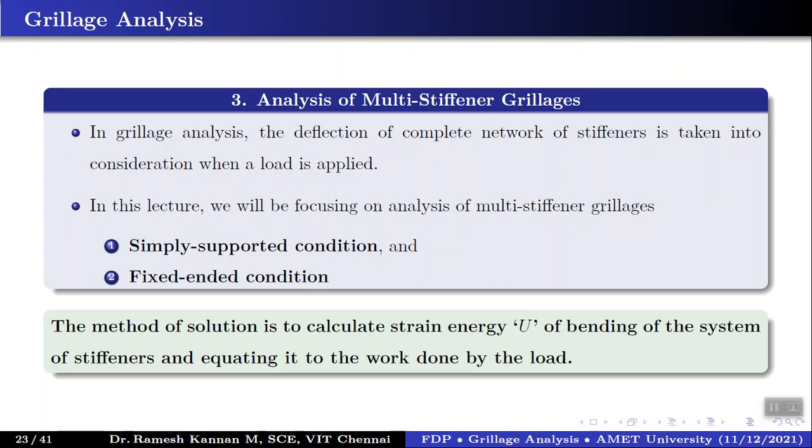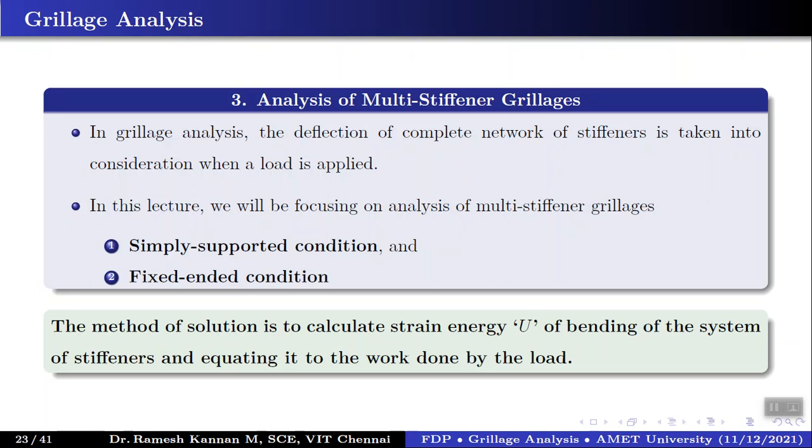Right. So first is the simply supported condition for the multi-stiffener grillages. The method of solution is to calculate the strain energy. We'll be calculating the strain energy due to bending of the system of stiffeners or grillages, and we'll equate it to the work done by the load, right?